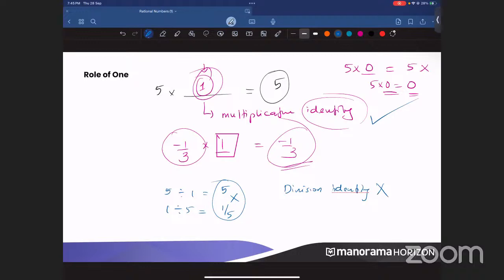Clear? Everyone understood? Please put that in the chat box if you have understood or not. So what is the multiplicative identity? Any number that, when we multiply with a particular number, gives you the exact same number.